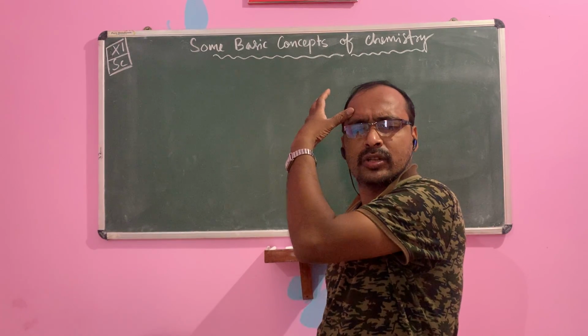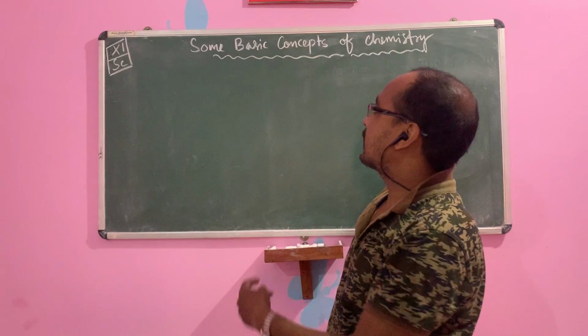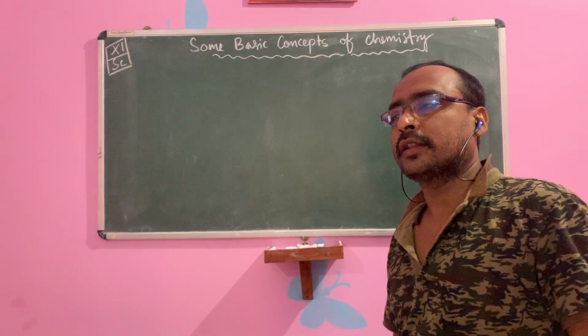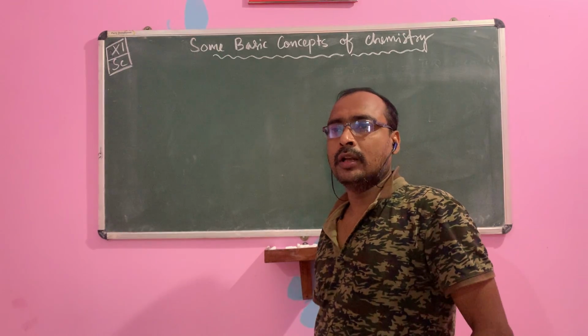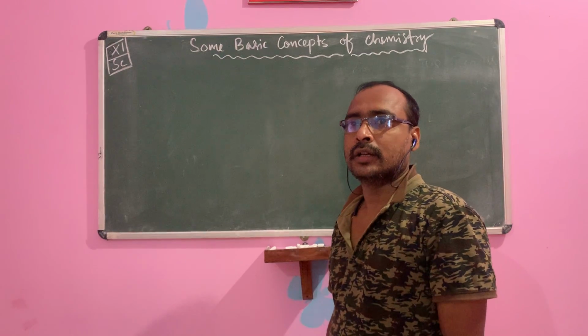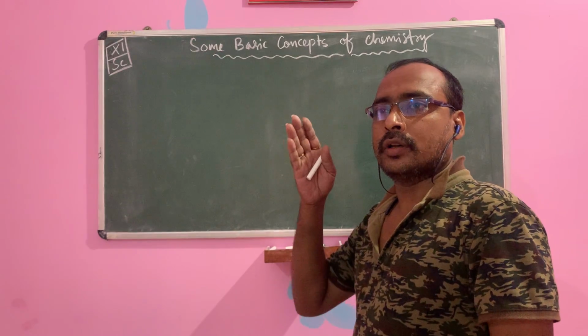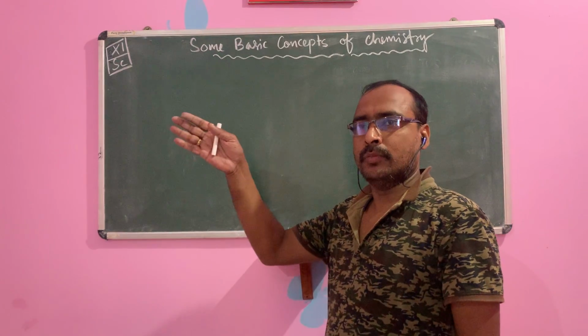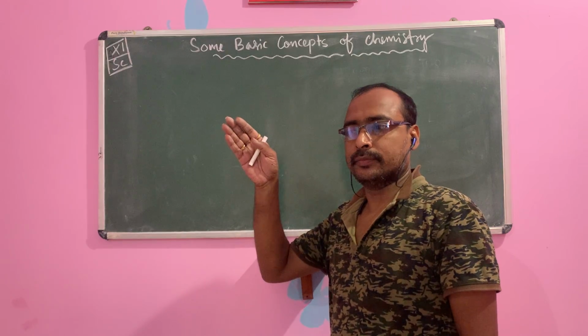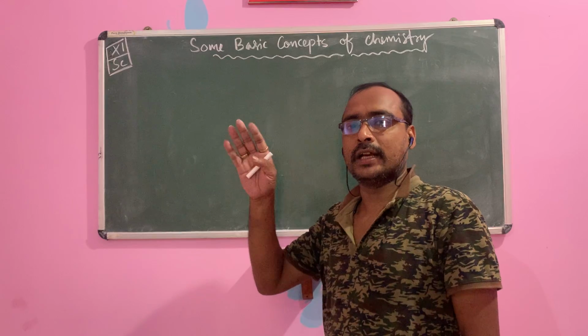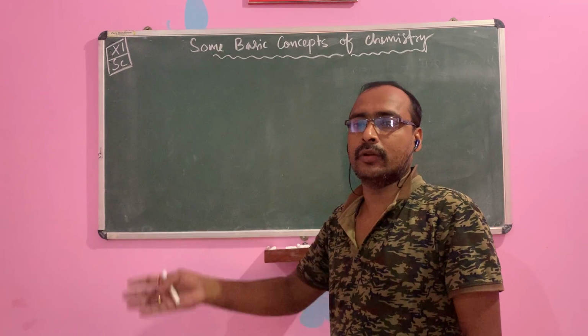In part 1, the first lesson is some basic concepts of chemistry, and the second lesson is atomic structure. Third lesson is the periodic table. Fourth lesson is chemical bonding. Fifth lesson is thermodynamics, and the seventh lesson is equilibrium. Equilibrium is again classified into physical equilibrium, chemical equilibrium, and ionic equilibrium.